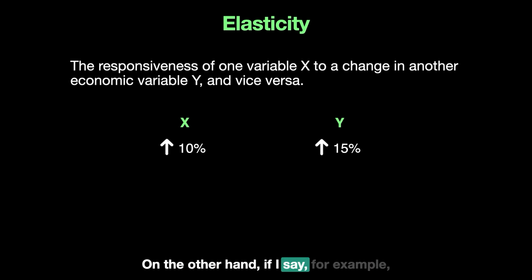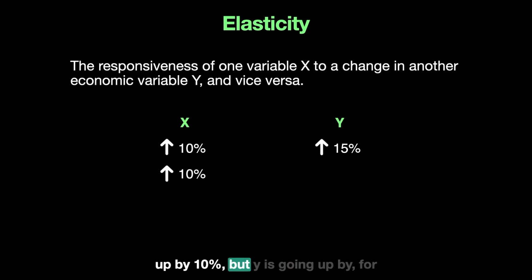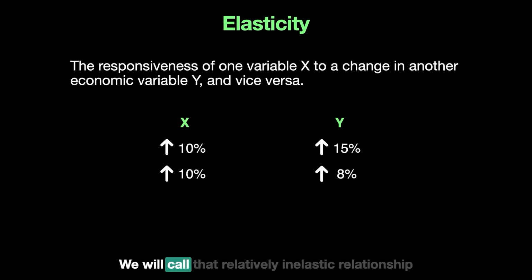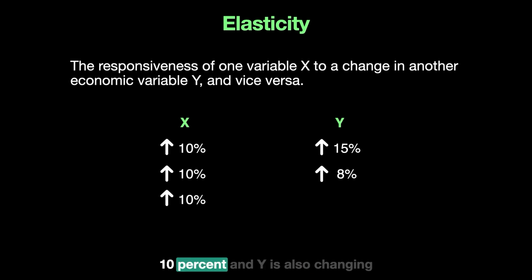On the other hand, if X is going up by 10%, but Y is going up by less than 10%, let's say 8%, we will call that a relatively inelastic relationship, because the response of Y to a change in X is less than how X changed. And what if X is changing by 10% and Y is also going up by 10%? In this case, we call it a unitary elastic relationship.